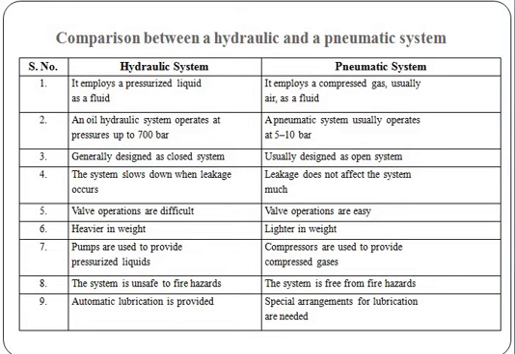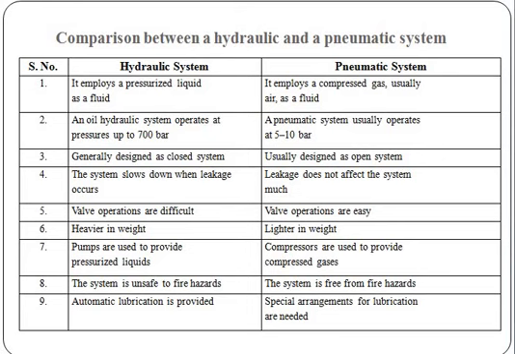Already we have discussed in the previous classes what is meant by hydraulic systems and pneumatic systems. Now we have to discuss the comparison between hydraulic systems and pneumatic systems. A hydraulic system uses pressurized fluid as a liquid, whereas a pneumatic system uses compressed gas, that is air, as the working fluid.